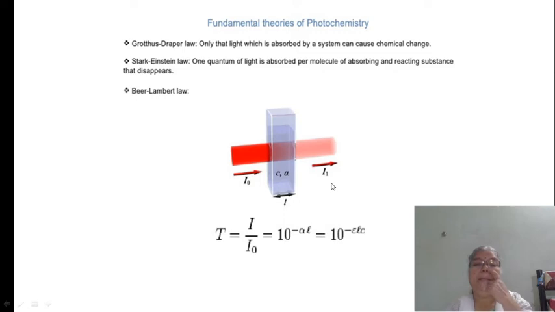That is, the intensity of the transmitted light decreases.